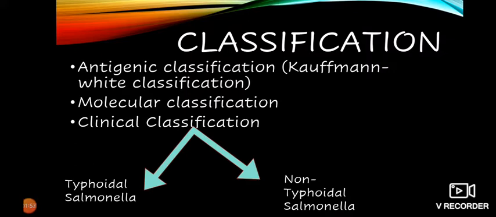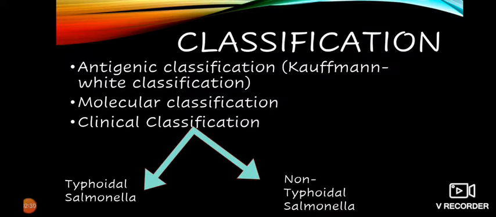Another classification is molecular classification, that is divided into two species, Salmonella enterica and Salmonella bongori. Salmonella enterica is further divided into 6 subspecies. The third classification is clinical classification, which I would describe in detail. It is typhoidal salmonella and non-typhoidal salmonella. Typhoidal salmonella includes serotypes Salmonella typhi and Salmonella paratyphi, which causes enteric fever. Non-typhoidal salmonella causes foodborne gastroenteritis and septicemia.